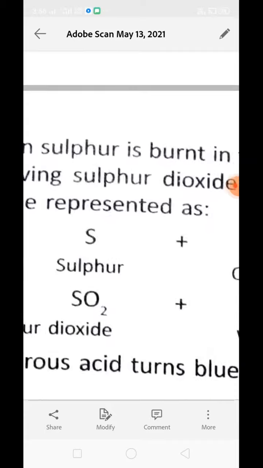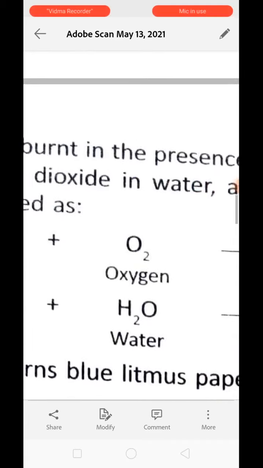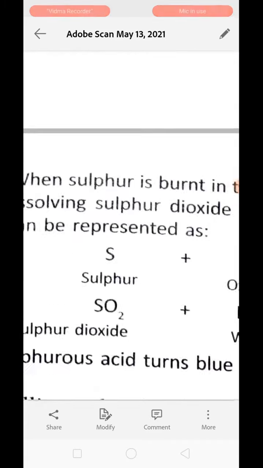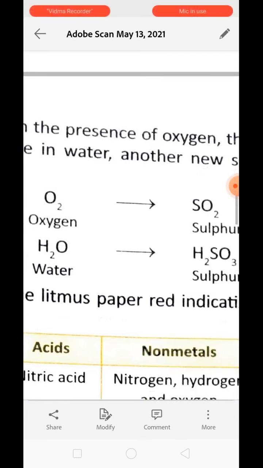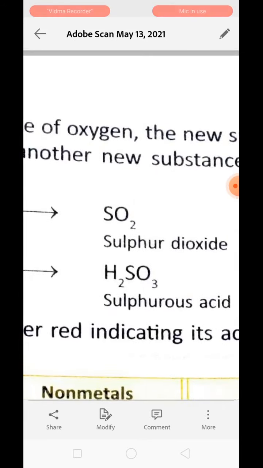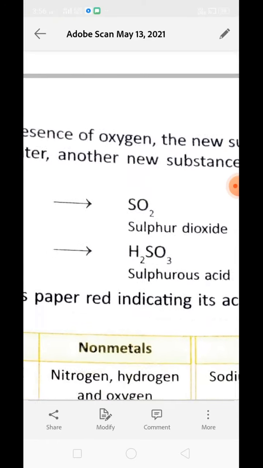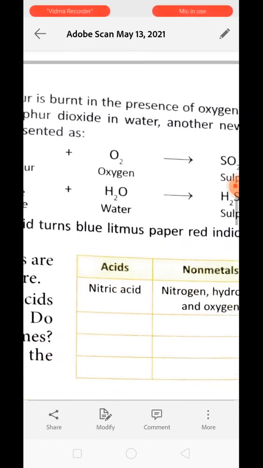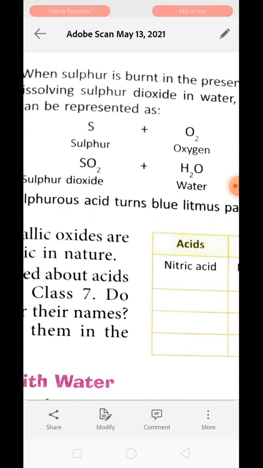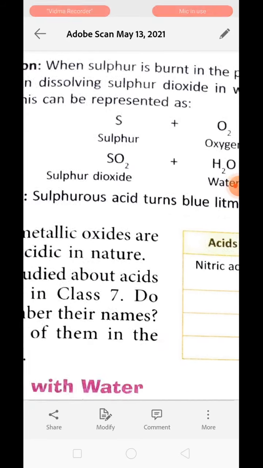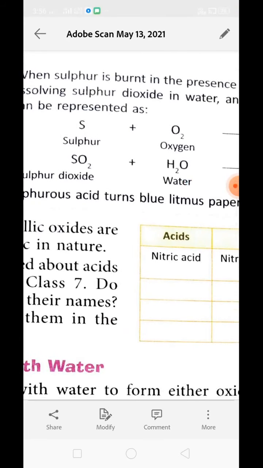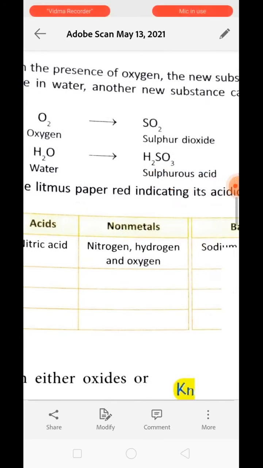Now, you can observe this activity's reaction in the following equations. See, this is sulfur. Sulfur reacts with oxygen, meaning a non-metal is reacting with oxygen. When sulfur reacts with oxygen, it forms sulfur dioxide, which was the fume in the glass jar. Now we added water to sulfur dioxide because the fume was there. The sulfur dioxide reacts with the water to form sulfurous acid.